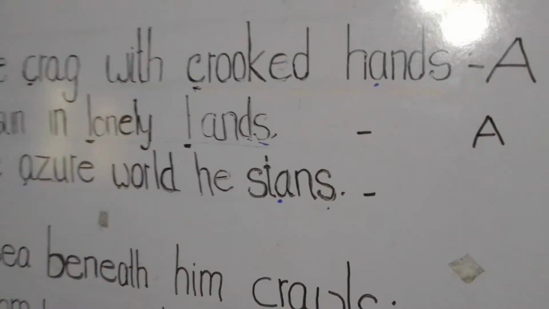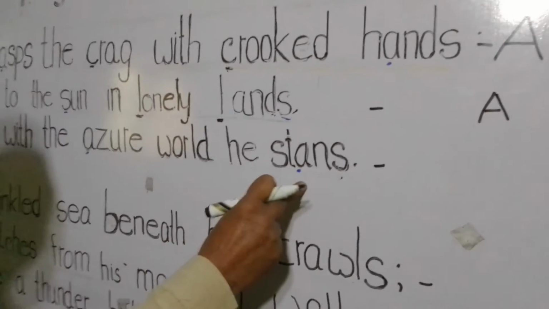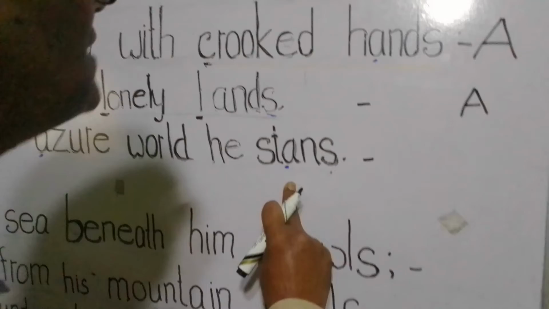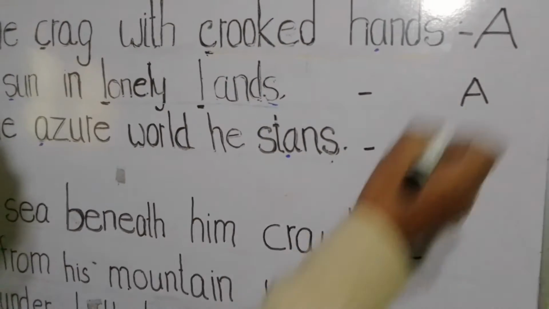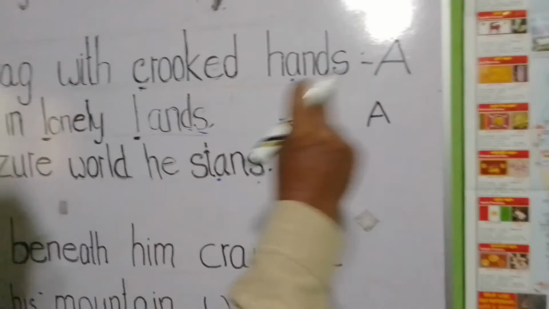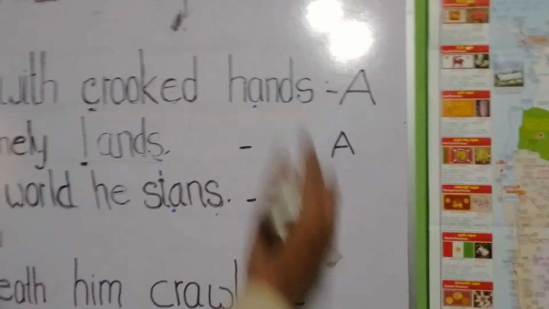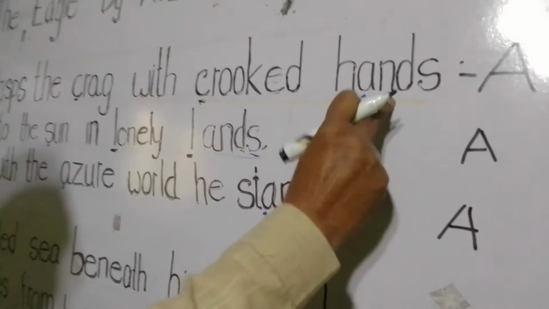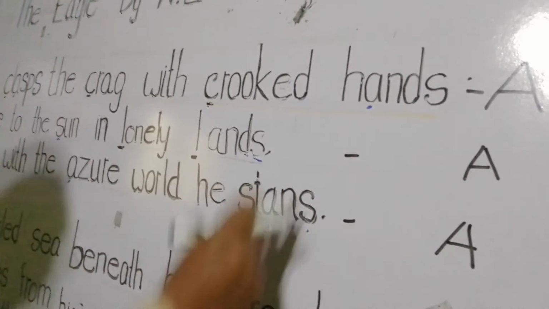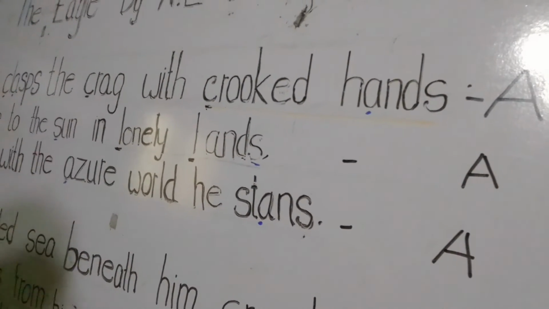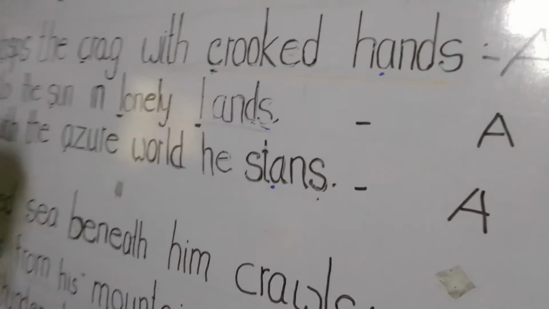Okay. The last word of the third line is stands. So the word stands rhymes with the word lands and hands. I have to mark it as A, right? Hands, lands and stands. All these three words rhyme. Okay. So the rhyming order is A, A, A.